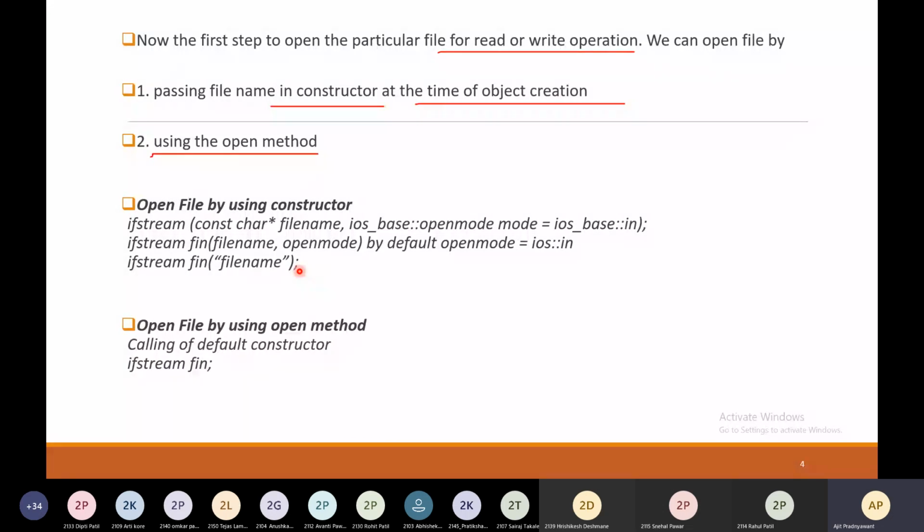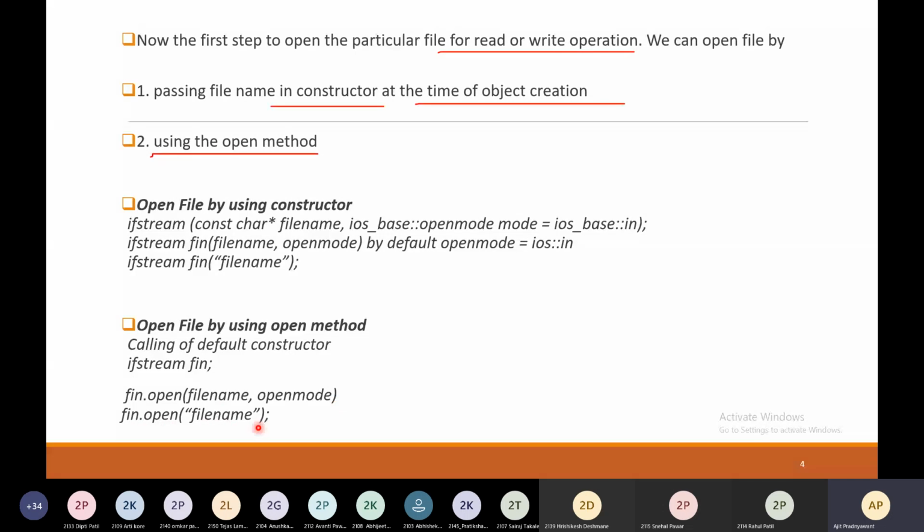Another way is to open a file by using the open method. For that, you need to create the object of ifstream, fn, and then you have to call the method fn.open(filename, open mode), or simply you can mention fn.open and the name of the file.